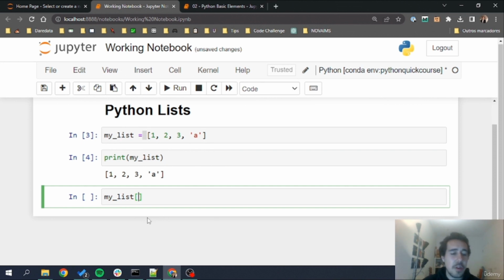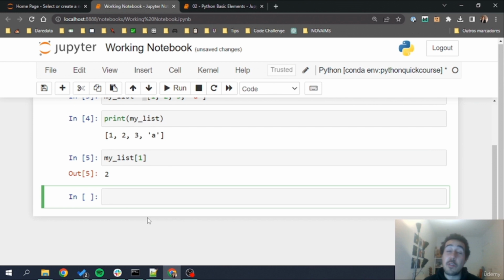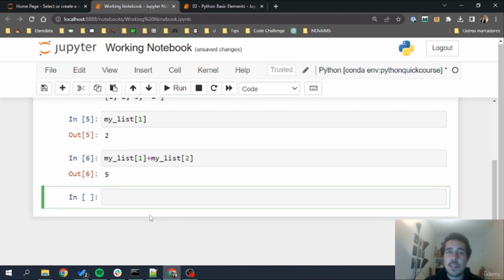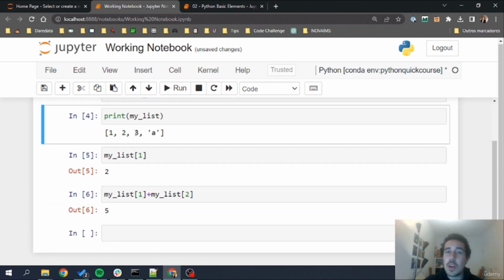Okay, so here if I want the index number 1, can you guess what this will retrieve? Pause the video and see if you can do this for yourself. Okay, now let's see. We have, of course, number 2 because it's the second position, index number 1. Remember, indexes in Python start on 0. Okay, so let's see if we can get, for example, my list 1 plus my list 2, 5. Why is that? Because we are summing 2 and 3.